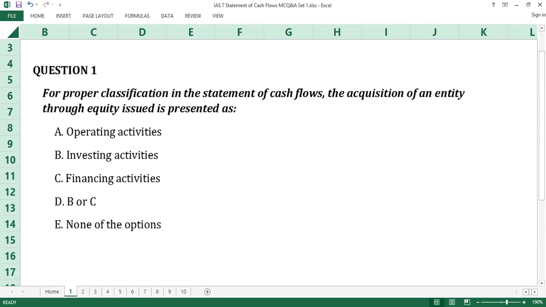Time up. The answer to question number 1 is E, none of the options. Paragraph 43 of IAS 7 provides, quote, investing and financing transactions that do not require the use of cash or cash equivalents shall be excluded from a statement of cash flows, end of quote. The acquisition of an entity through equity issue, as stated in the question, which is an investing activity, does not involve the use of cash or cash equivalents. Therefore, it is not included in a statement of cash flows. E is the answer to question number 1.